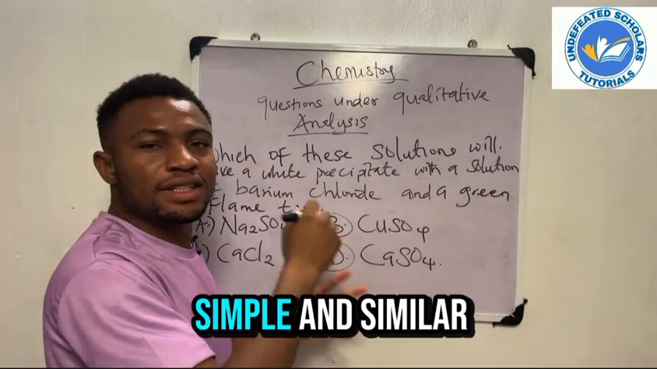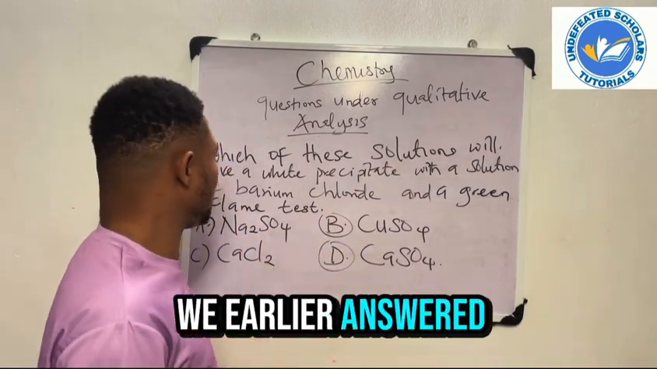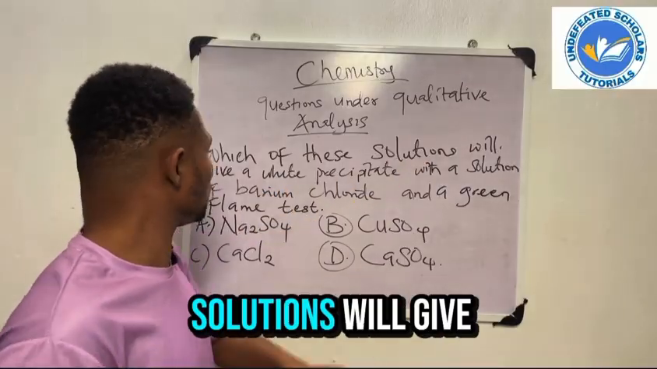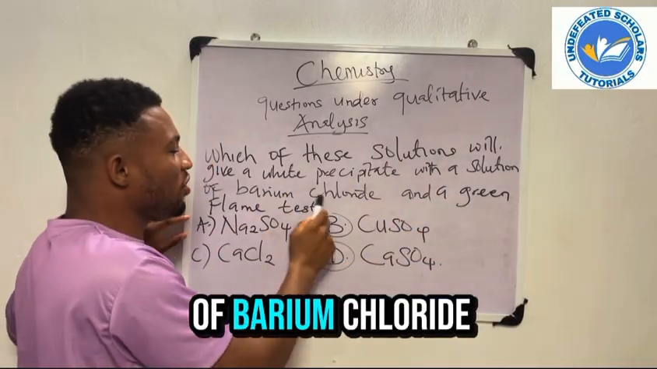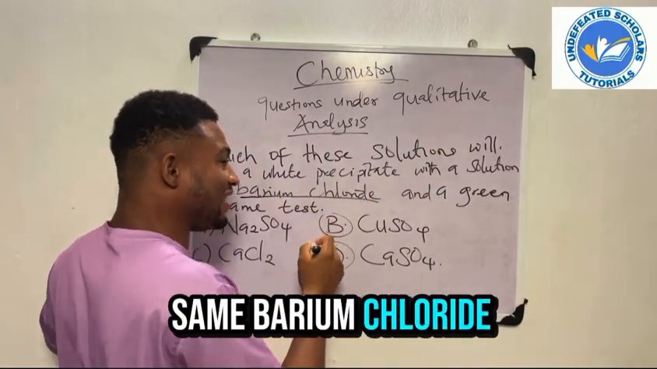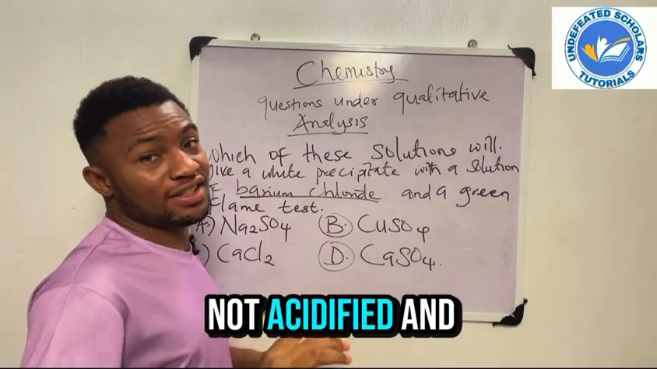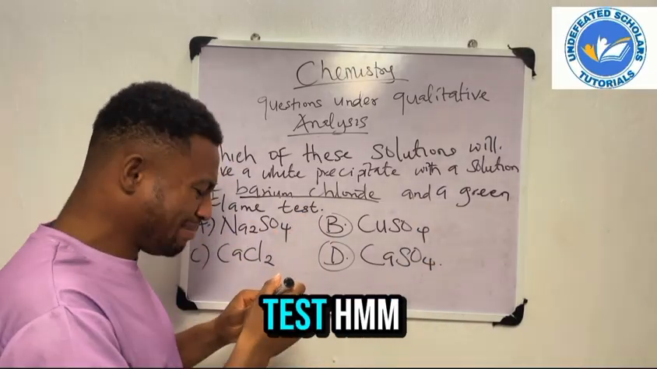This is another simple and similar question to the first one we earlier answered. They say, which of these solutions will give a white precipitate with a solution of barium chloride? This same barium chloride again, but this time around it was not acidified, and a green flame test.